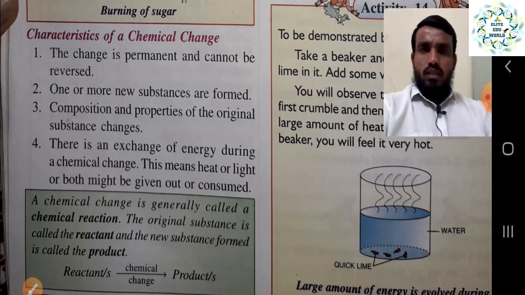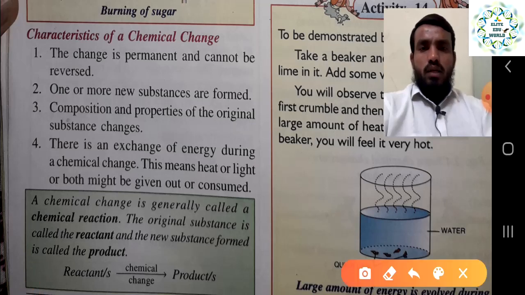Now we will also discuss several characteristics of chemical change, as we have seen many characteristics for physical change. So what are the characteristics of chemical change? Once it happens, what things take place? The change is permanent and cannot be reversed. These are some parameters for checking whether it is a chemical change or not.